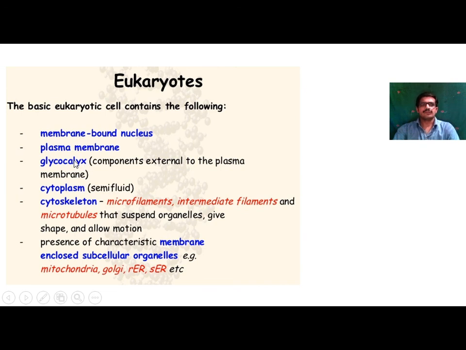The cell consists of a fluid substance called cytoplasm. The cytoskeleton is formed of microfilaments, intermediate filaments and microtubules, which suspend organelles, give shape and allow motion. There are characteristic membrane-enclosed subcellular organelles like mitochondria, Golgi complex, rough endoplasmic reticulum and smooth endoplasmic reticulum.